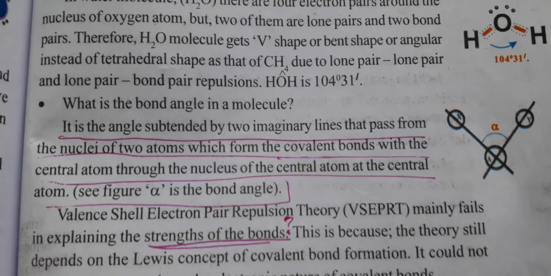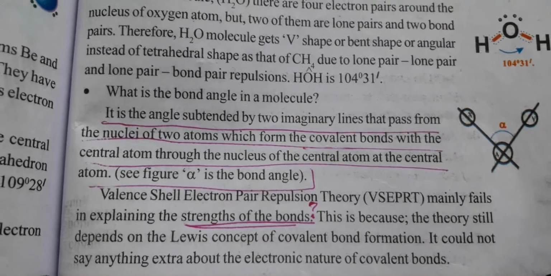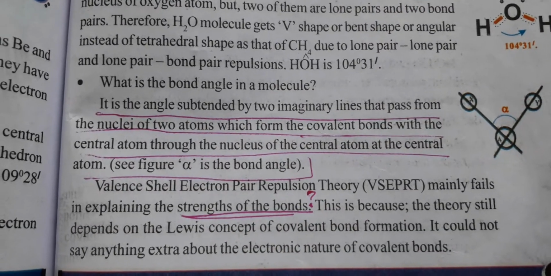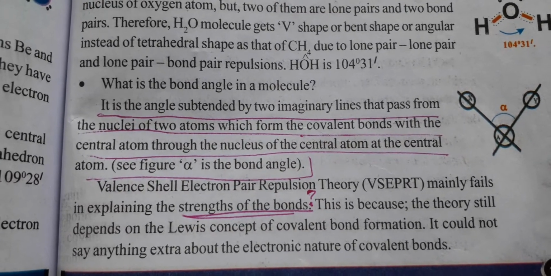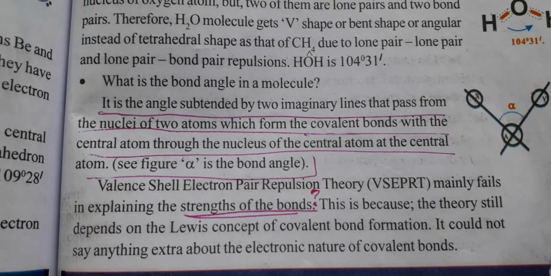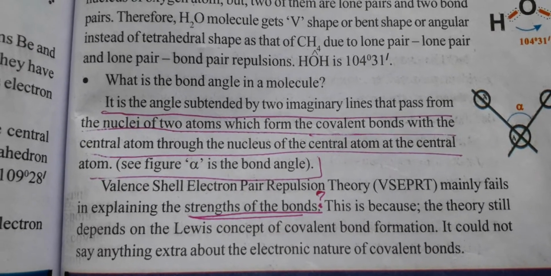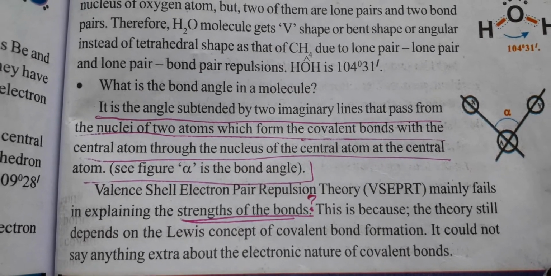Now coming to the VSEPR theory. It is not much different from Lewis dot structure theory. And what is the other drawback that we have here is that it could not explain the strengths of the bonds. Which bond is stronger, why it is stronger, and which bond is not so strong.